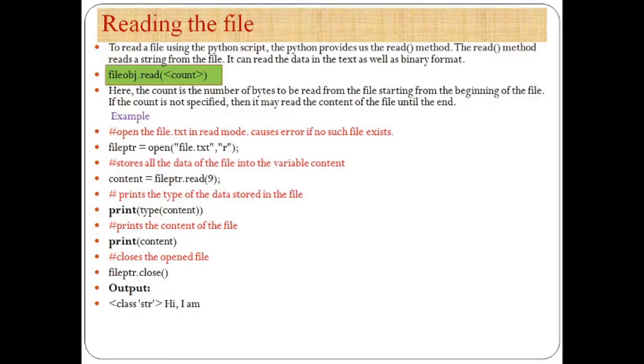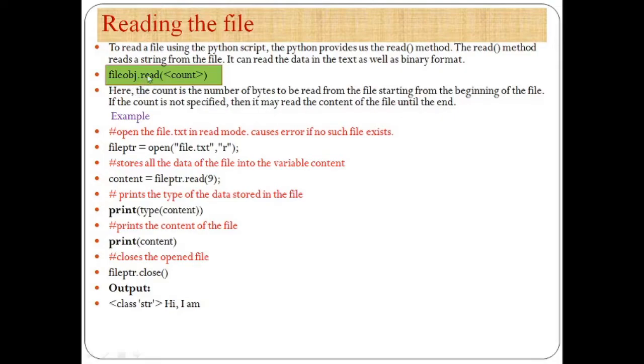Now we already discussed this part in the theory session, how to read a particular file. To read a file using the Python script, Python provides us the read method. The read method reads a string from the file. It can read the data in text as well as binary format. This is the syntax for the read method.